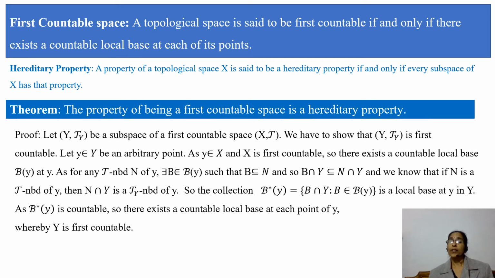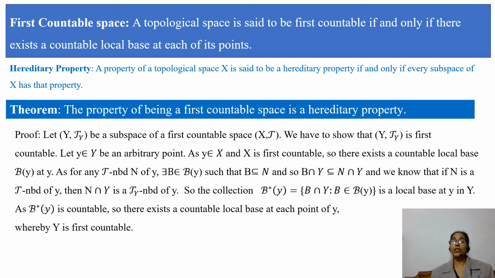Because for any neighborhood N intersection Y of y, there exists a member B intersection Y of this collection contained in it. And this collection is also countable.